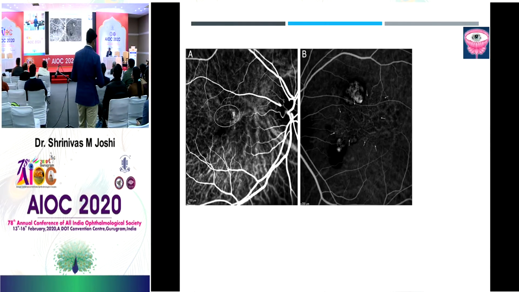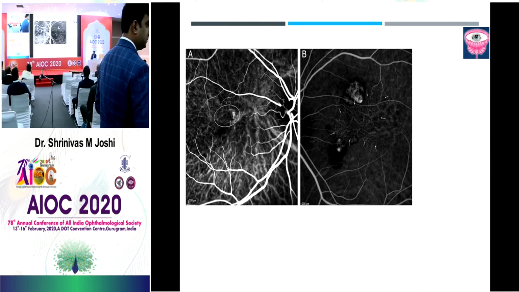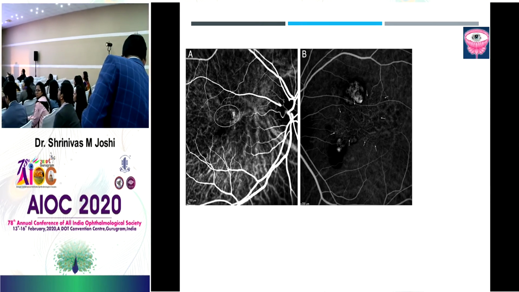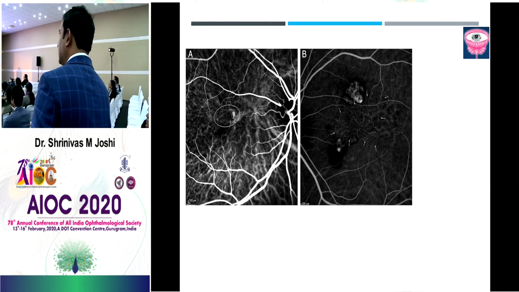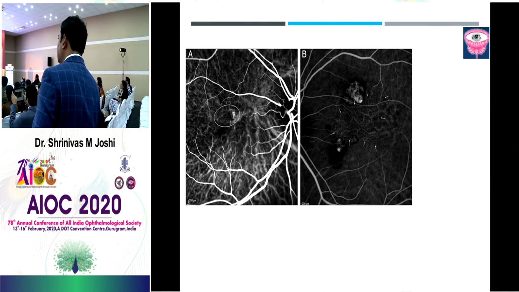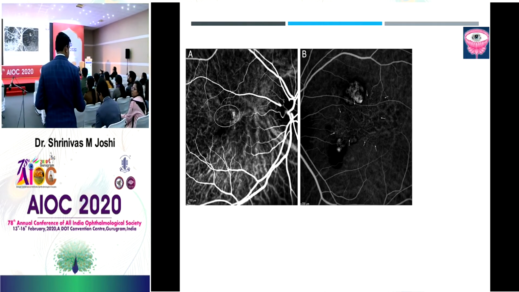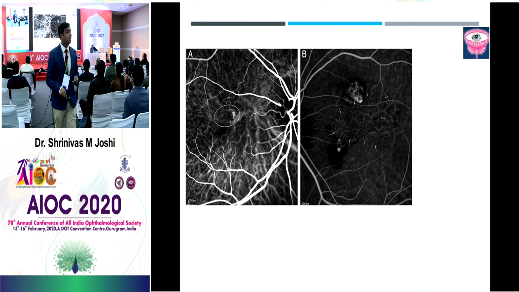Let's come into it later. What is this? Fast, quickly. Last few slides. This is definitely FFA, right? Or ICG? ICG, wonderful. And what is this? You can see some areas of hyperfluorescence here, but definitely you can see the abnormal vascular network, right? In absence of feeder vessel, it is called interconnecting channels.